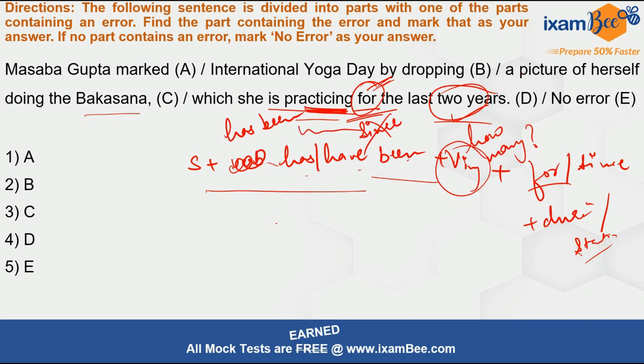So you will use this present perfect continuous form, and this is the structure. It should be "has been practicing." The other form is wrong here, okay? So you will mark option 4 as your answer.